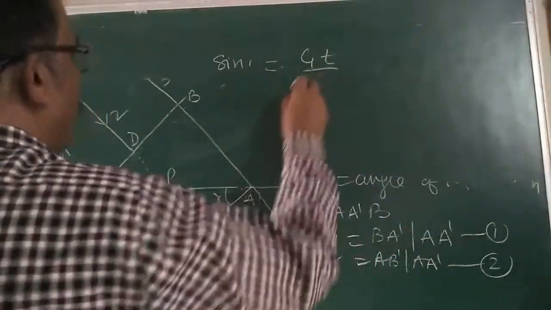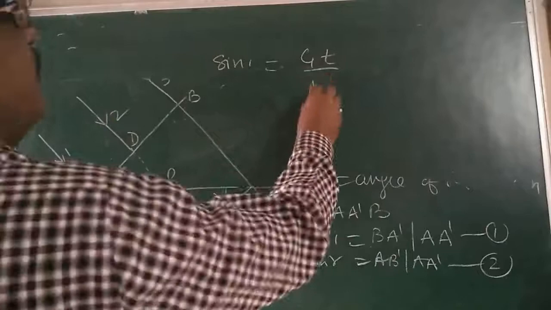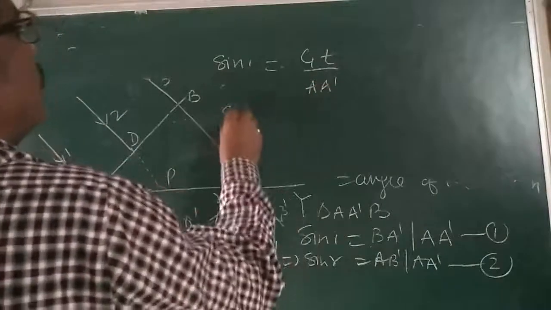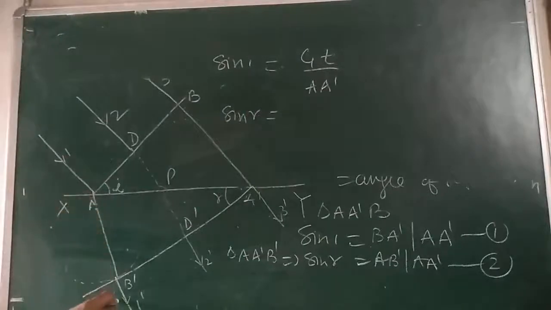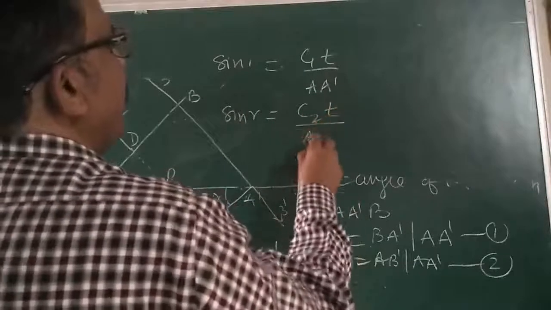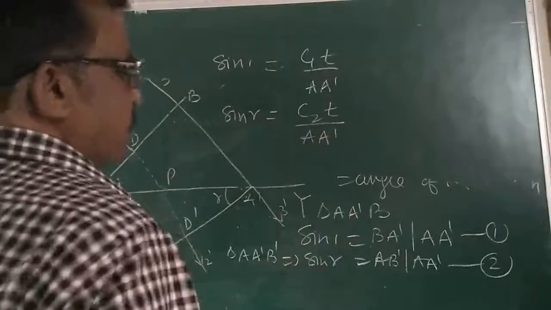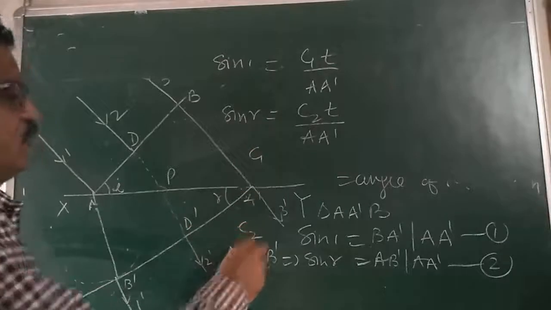And what is AA'? Similarly, sin r: what is AB'? That is c2 into t, divided by AA'. These are the distances. Here is the velocity c1 and here is the velocity c2.